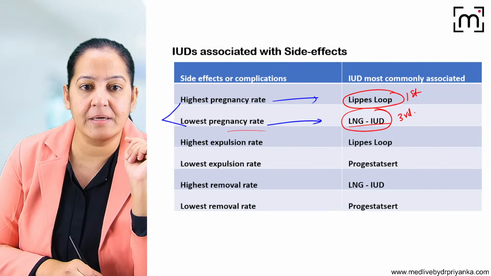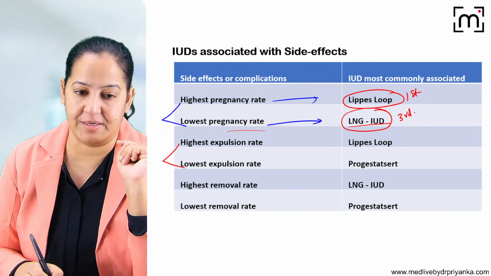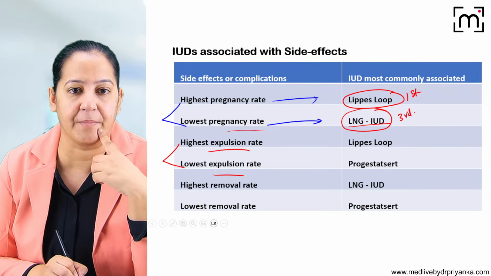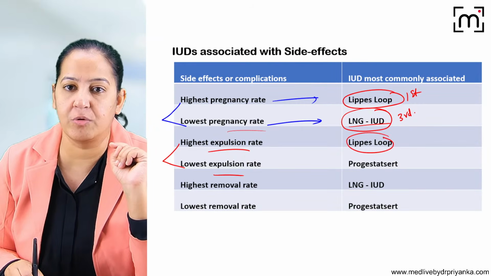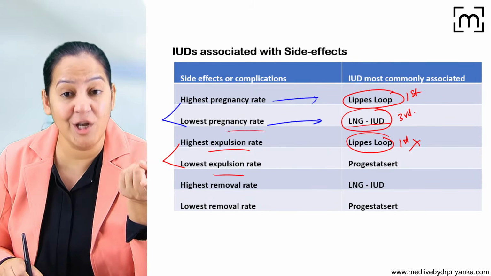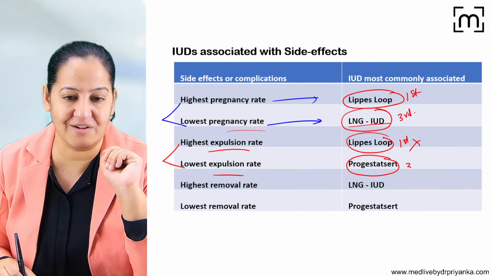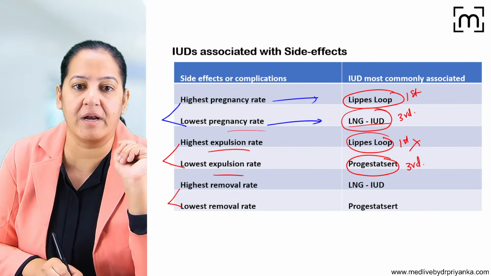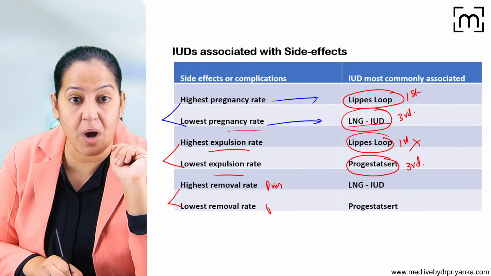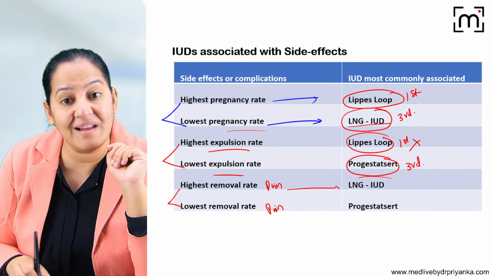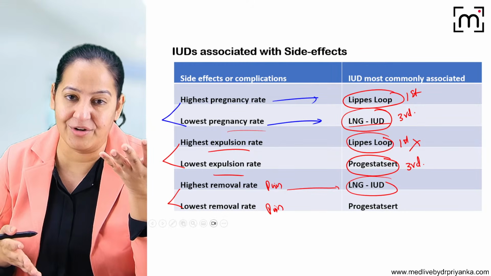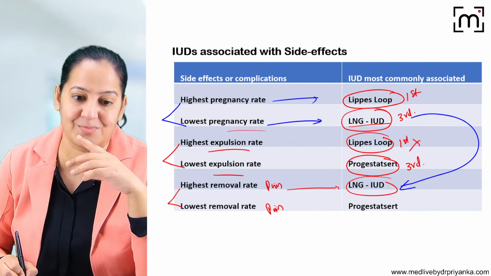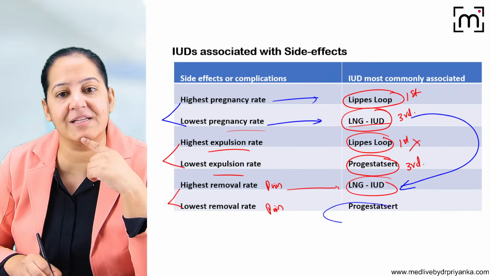Now highest expulsion and lowest expulsion. Expulsion means spontaneous expulsion. Without doing anything, sometimes it can spontaneously come out. Again, highest is in Lippes loop, first generation, which we don't use. And lowest is in progesterone, which is one of the third generation. And highest removal, lowest removal. Removal is due to pain. So highest pain is in LNG. LNG, although very good with the lowest pregnancy rate, has the highest removal because it causes pain. But lowest removal due to pain is progesterone.